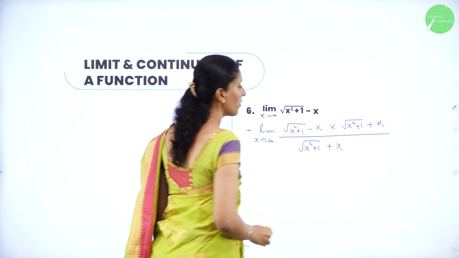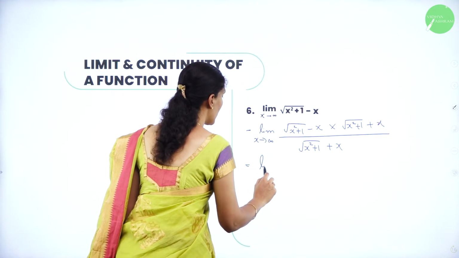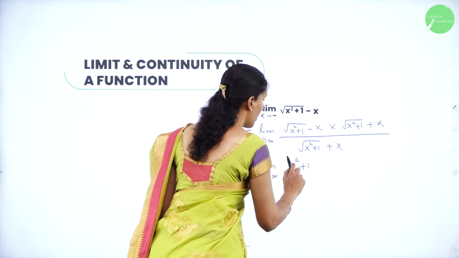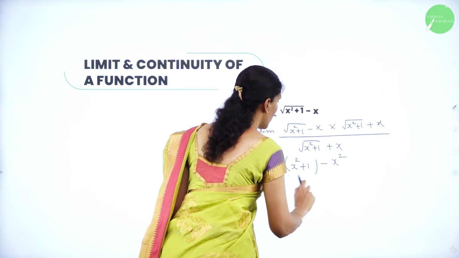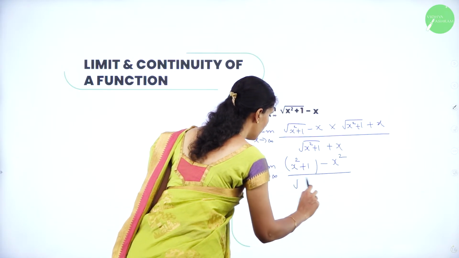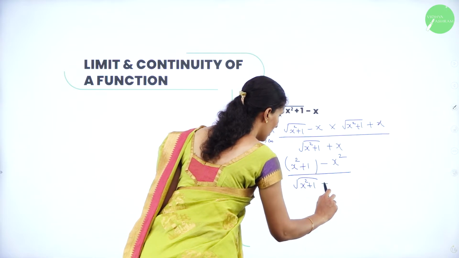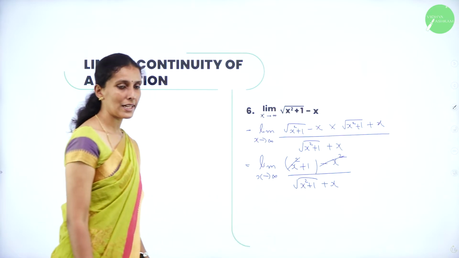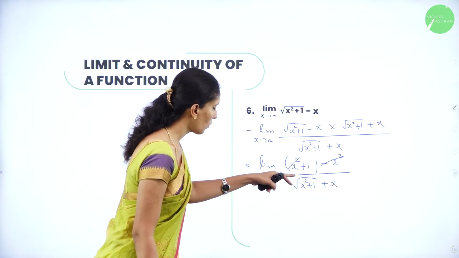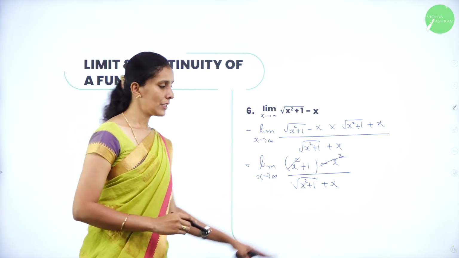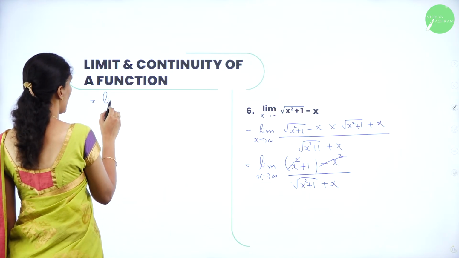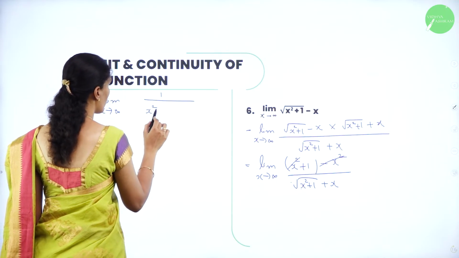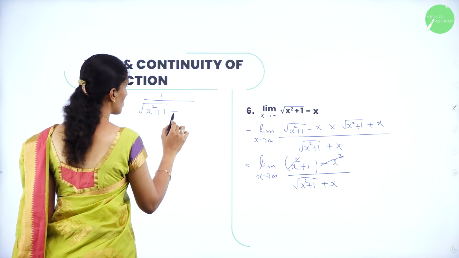Now this is in the form of (a minus b)(a plus b), which will become the limit as x tends to infinity of x square plus 1 minus x square, divided by root of x square plus 1 plus x. You can see here plus x square minus x square cancels, and in the denominator you have root of x square. So after this you are left with the limit as x tends to infinity of 1 divided by the square root of x square plus 1, plus x.